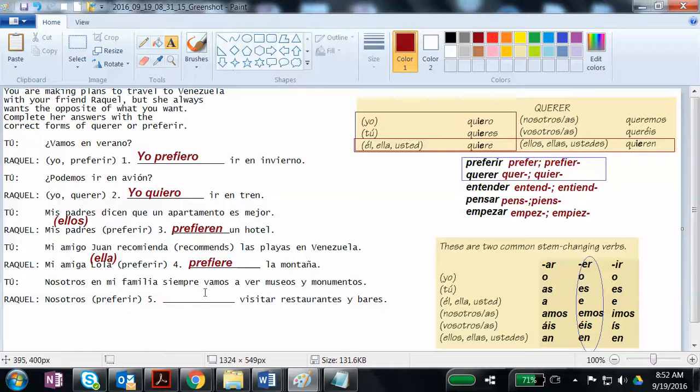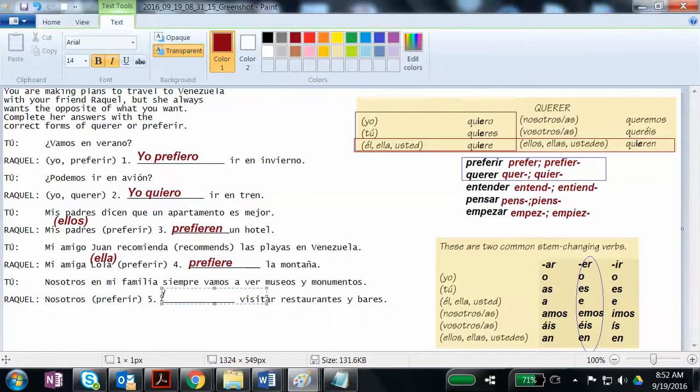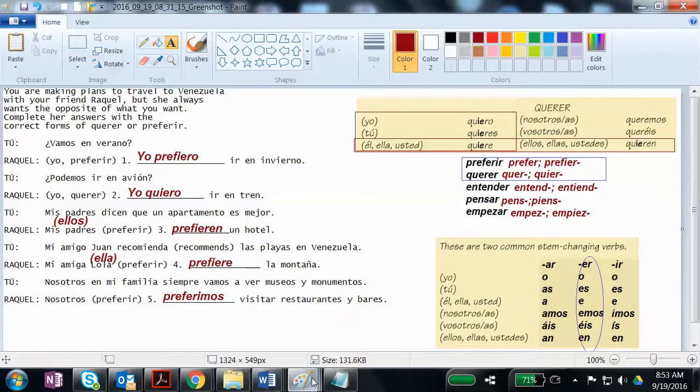Nosotros en mi familia siempre vamos a ver museos y monumentos. Nosotros preferir. This time I am using nosotros, so now I have to switch from prefier to prefer. Okay, so notice how I did that. I used the non-stem change when my subject is nosotros. So here's nosotros, and I go over for the IR and add the IMOS. And that's how you deal with stem changers.